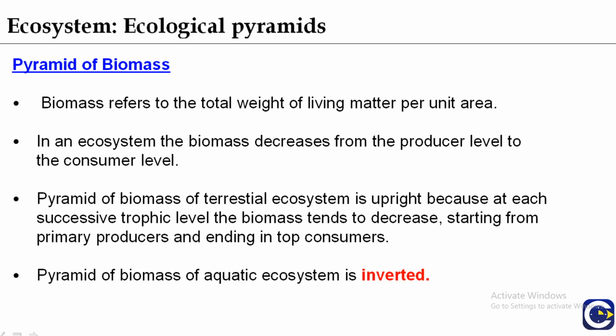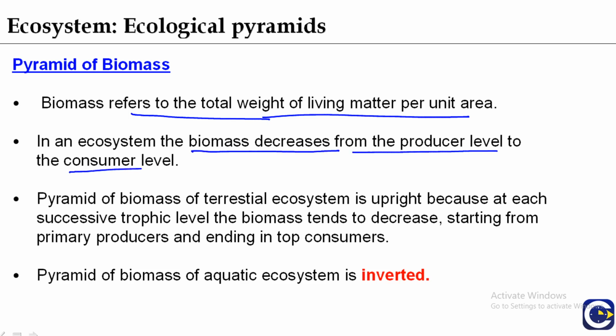Now the pyramid of biomass. Biomass refers to the total weight of living matter per unit area. And pyramid of biomass is the graphic representation of the biomass, the total amount of living or organic matter in an ecosystem at any particular time, represented per unit area in different trophic levels. So in an ecosystem, the biomass decreases from producer level to the consumer level.